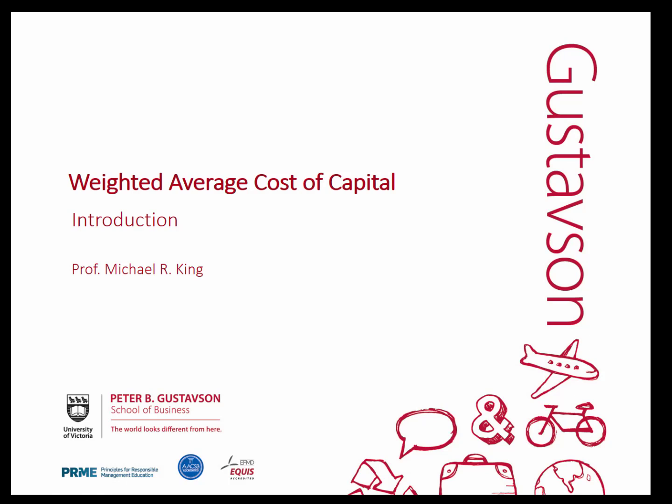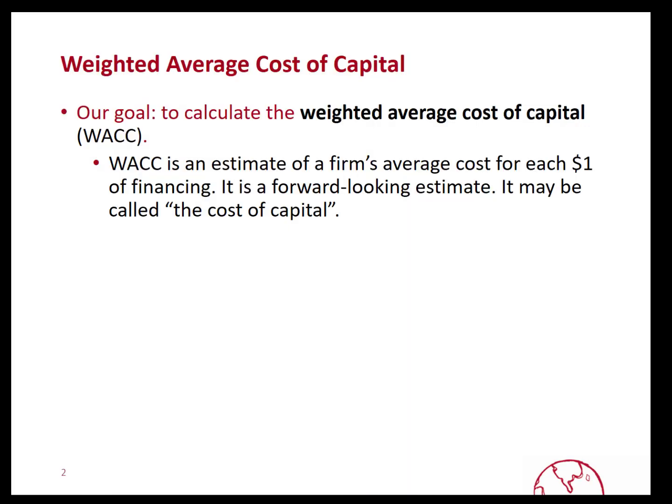My name is Michael King, and today we're going to be talking about the weighted average cost of capital, or the WACC. The WACC is the weights of different forms of capital used by a company to finance its assets, weighted by their market values. So we can think of the WACC as an estimate of the average cost for each $1 financing that a company has raised to finance its assets, and sometimes it's referred to simply as the cost of capital.